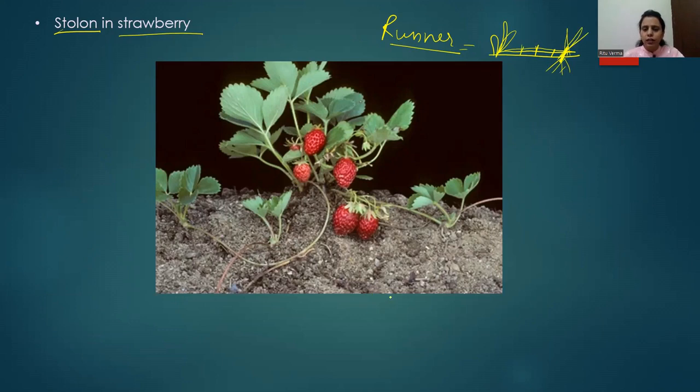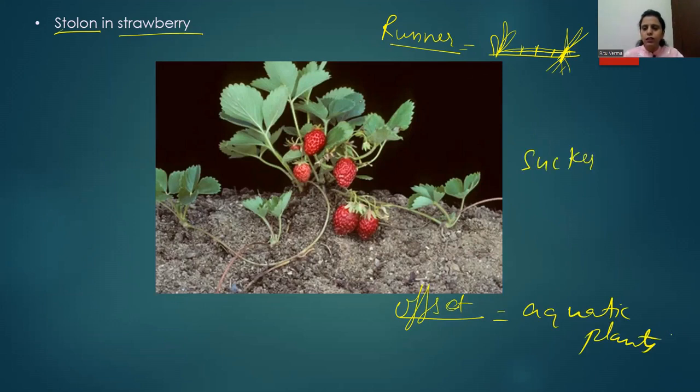Another was offset. Offset is the same thing as runner but present in aquatic plants. One was sucker. Sucker is like runner, but runner is present above the ground and sucker is present below the ground, under the soil.